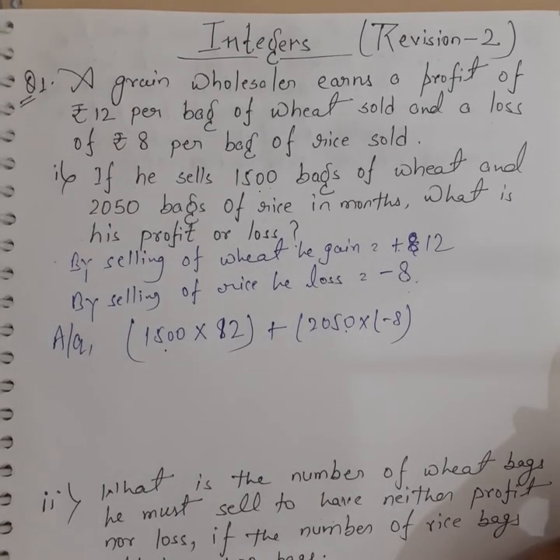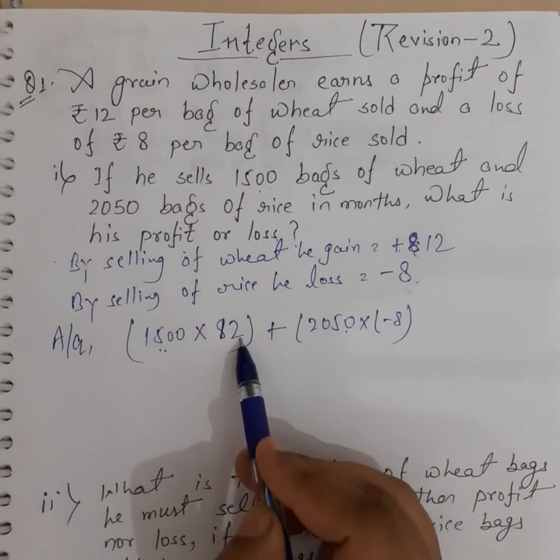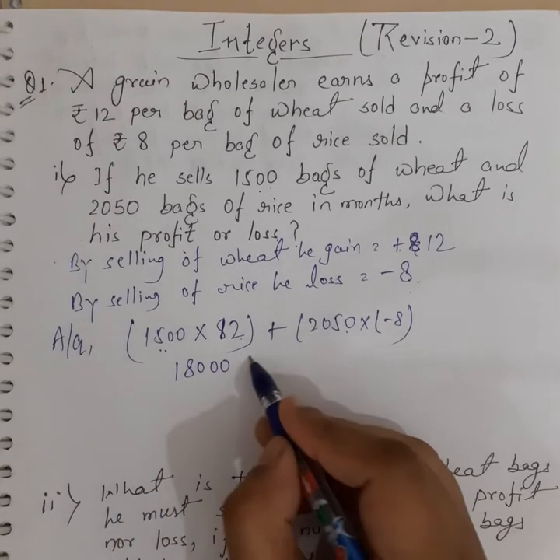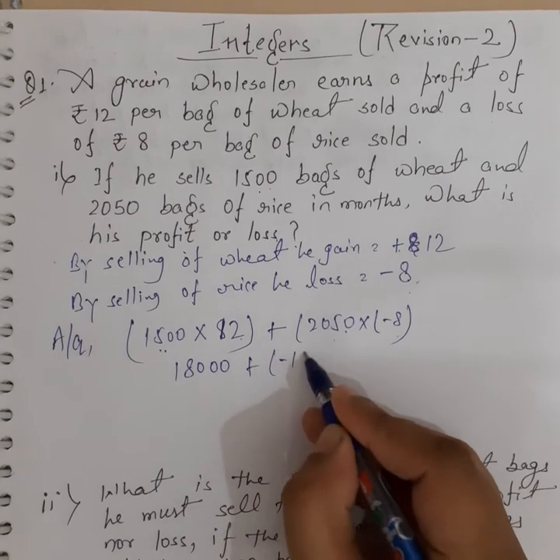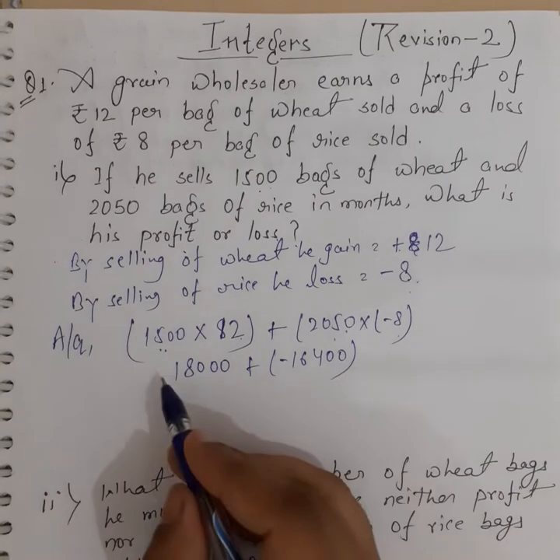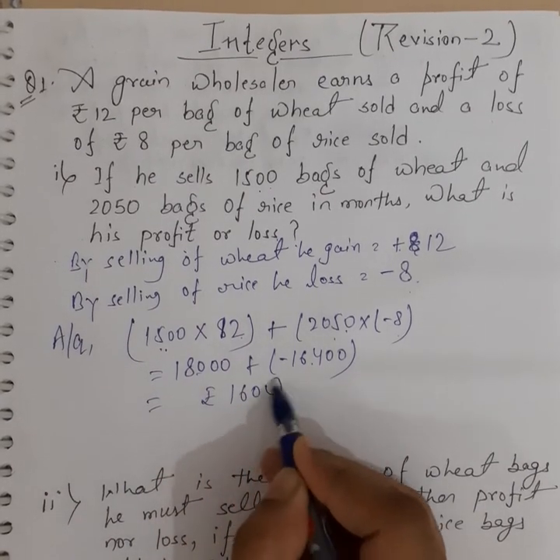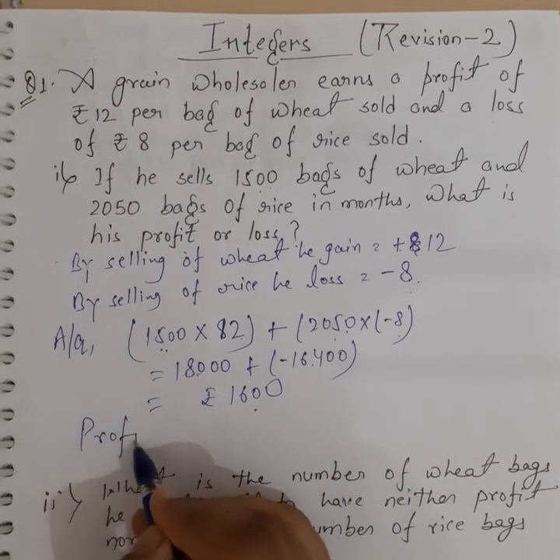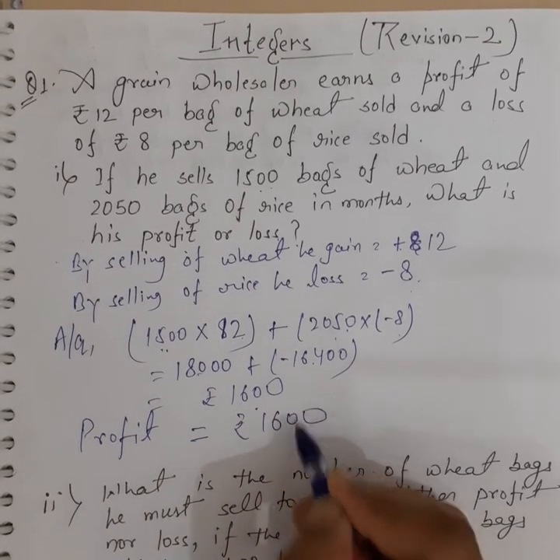Now you have to find out the total profit or loss. Now 1500 into 12, by multiplying we get 18,000, plus 2050 into minus 8, we get minus 16,400. So by subtracting we get positive 1600. So it is profit. So profit is equal to rupees 1600.